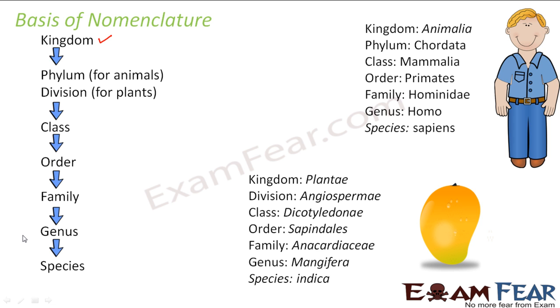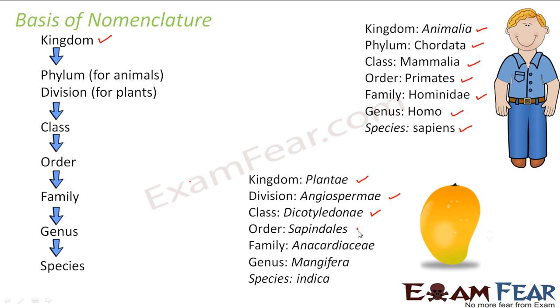Based on this, we actually name any organism scientifically. For example, a human being belongs to the kingdom Animalia. So the kingdom is Animalia, phylum is Chordata, class is Mammalia, order is Primates, family is Hominidae, genus is Homo and species is sapiens. Similarly, if I want to name this mango scientifically, which kingdom does it belong to? It belongs to Plantae because it is a plant. Under Plantae, it belongs to Angiospermae. It is an angiosperm. Under angiosperm, again, we have two classes, dicots and monocots. So it is a dicot.